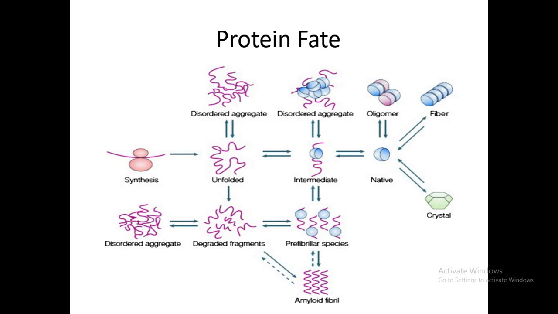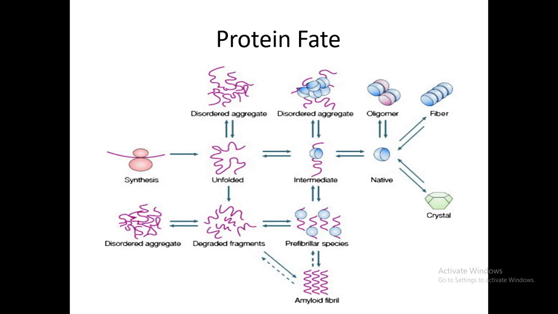Unfolded protein can make disordered aggregates, or the intermediate 2D form may not go into the native conformation and forms aggregates. It is also possible that native protein forms oligomers, or protein can be crystallized. All these forms are protein aggregation.